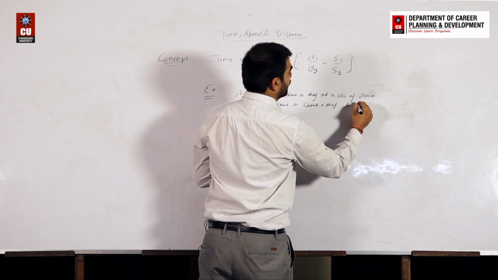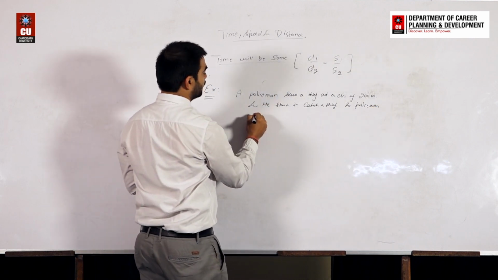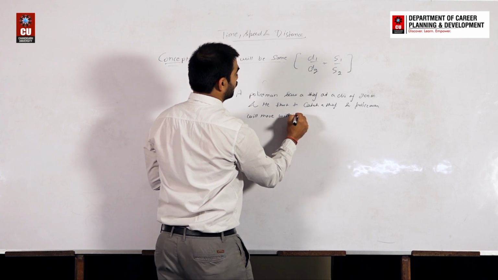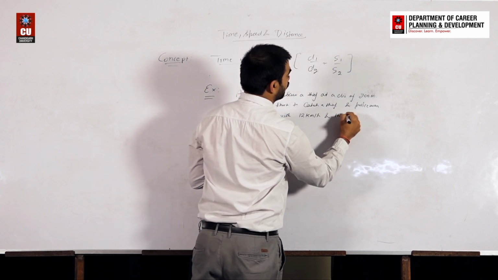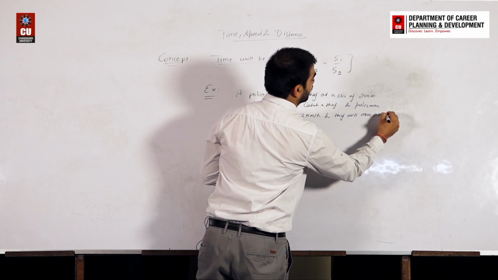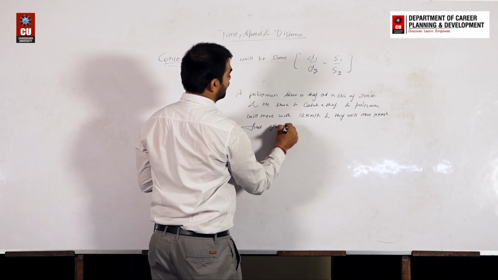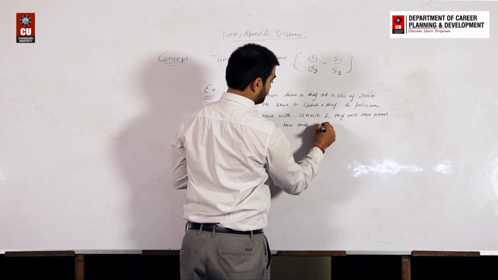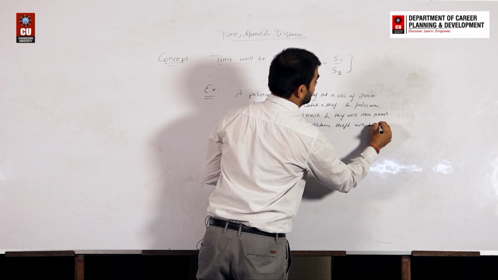And the policeman will move with 12 km per hour, and the thief will move at 10 km per hour. Okay, the question is: find after how much distance the thief will be arrested.